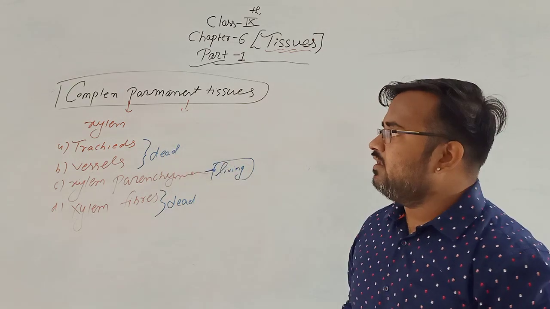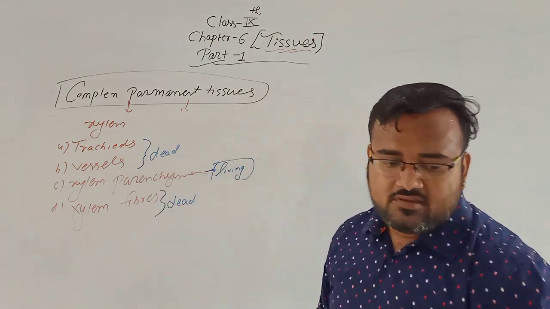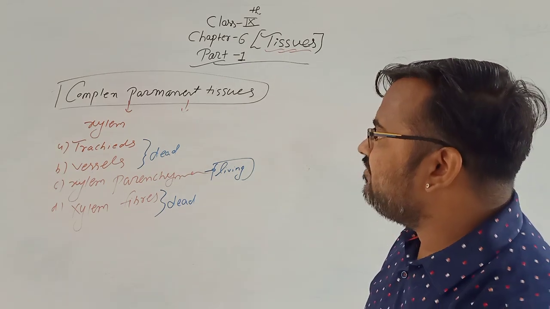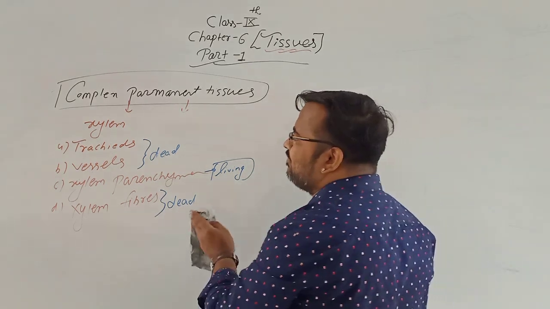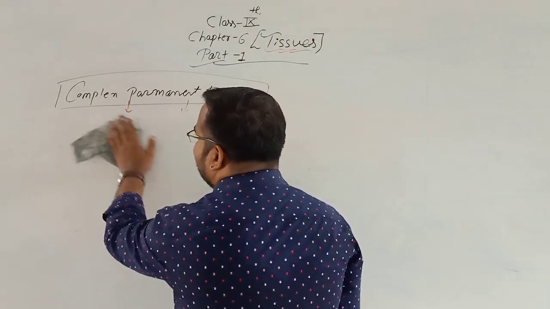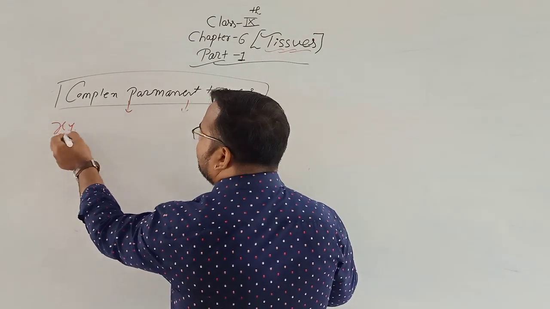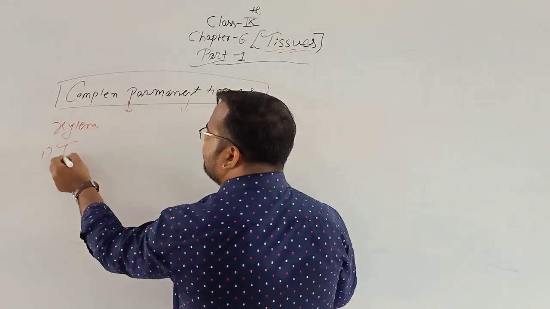Xylem parenchyma is the only living tissue in xylem. Tracheids, vessels and xylem fibers are dead. Now we are going to see each and every part in detail: what are tracheids, vessels, parenchyma and fibers. So the first part of xylem is tracheids.